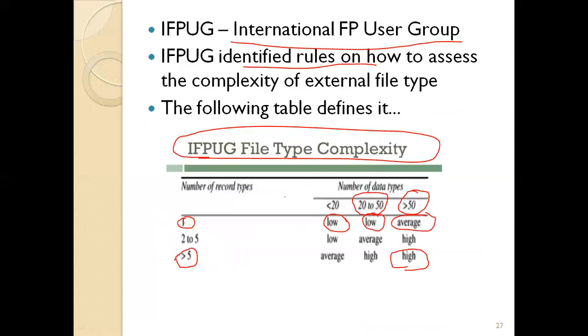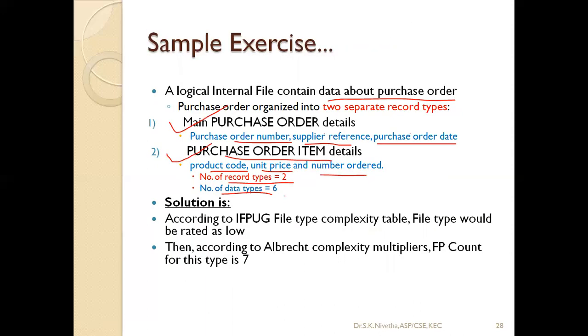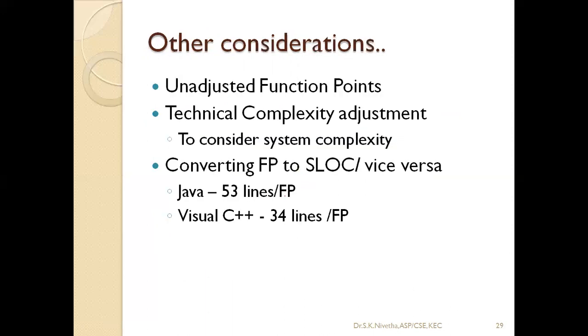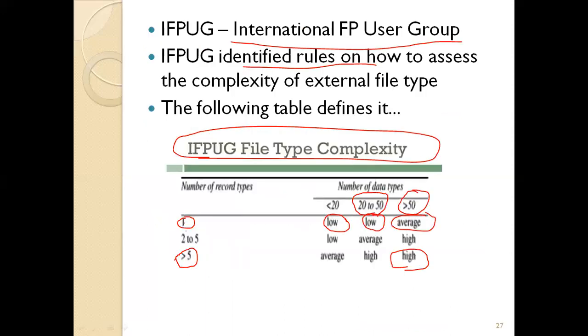So we can refer to the previous table. Number of record types 2, data types 6. So in which category is it falling? 2 to 5 here. Record type 2, so it is coming in the second category. And data type is 6, so it is less than 20. So it comes under the low complexity category. So accordingly, we can fix up the effort. Only this many days are enough to develop this. This is not a very complicated project. Likewise, we can conclude.